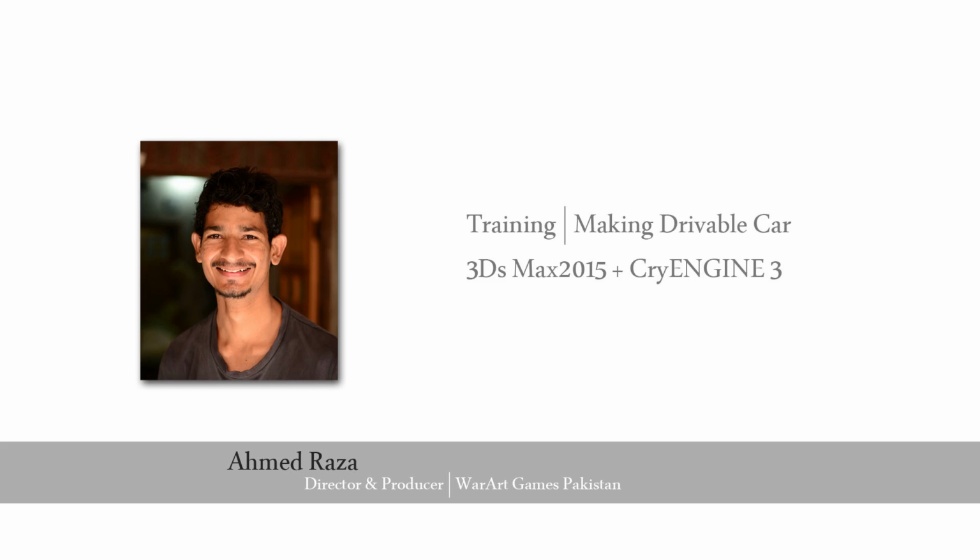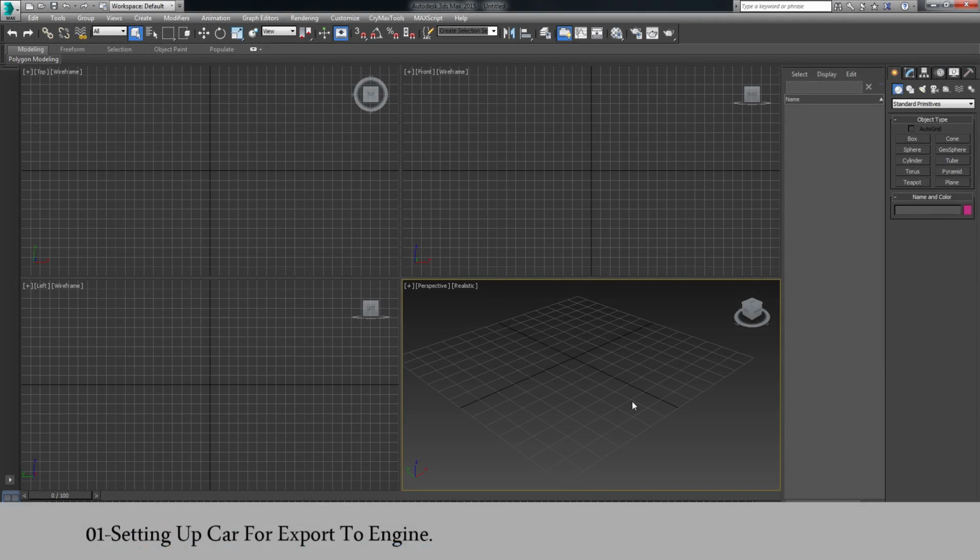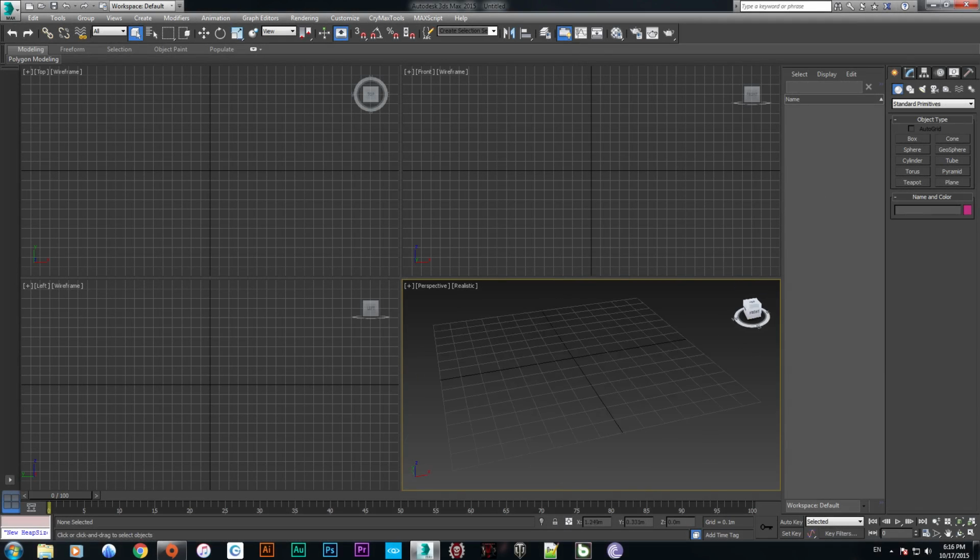In this training we are going to discuss making a drivable car with 3ds Max and CryEngine 3. So let's head to 3ds Max first. Okay guys, here we go. We have opened 3ds Max 2015. All we need is a 3ds Max model or any object model. We need a car model to export from 3ds Max to CryEngine. So let's head to the website.